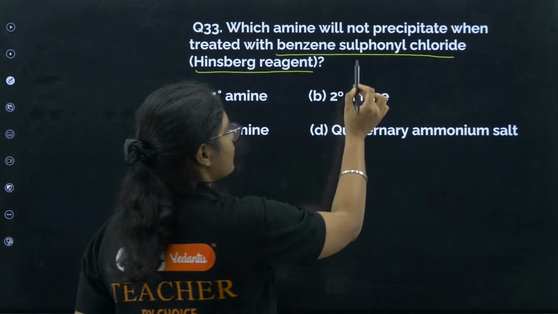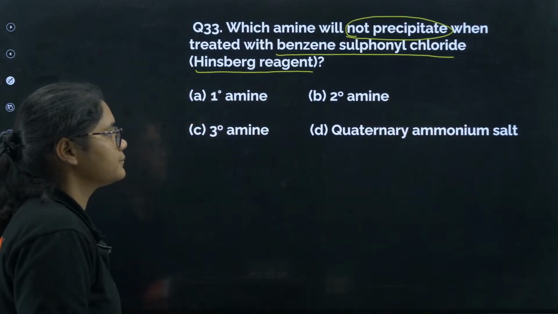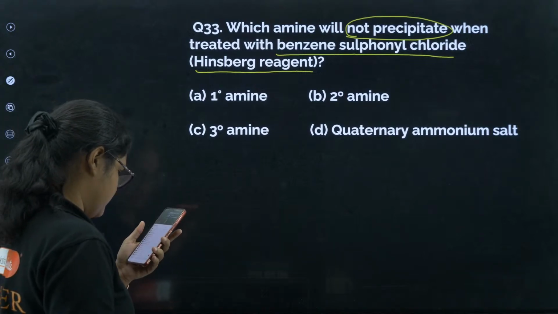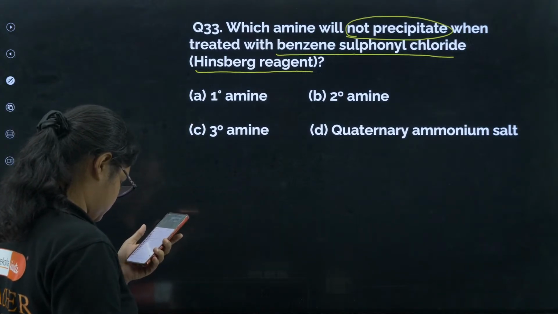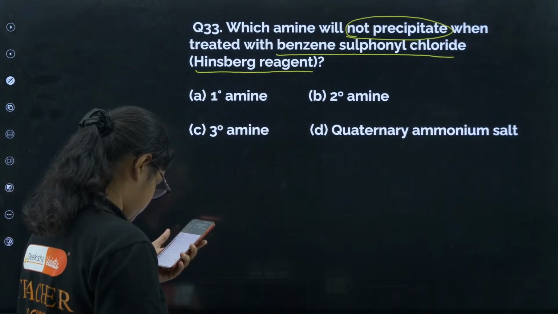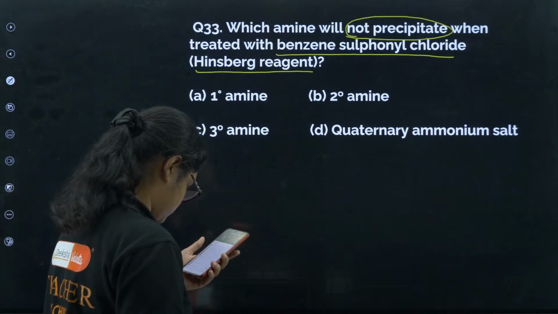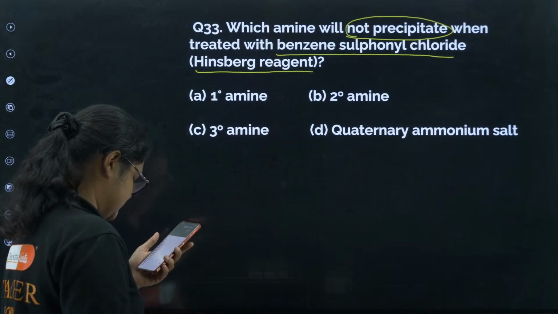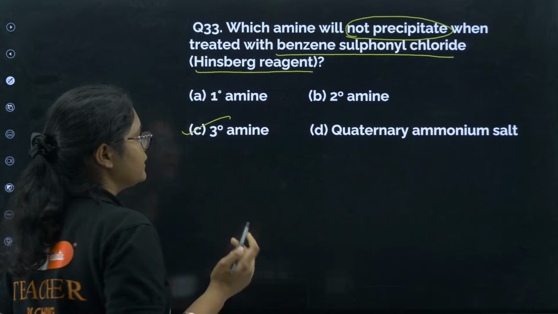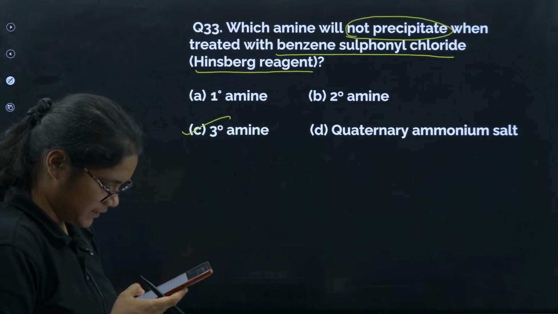Question is here, which will not precipitate? Yes, I can find answer C here. Yes, there will be no reaction in case of tertiary amines, right? So option number C here is the correct answer.